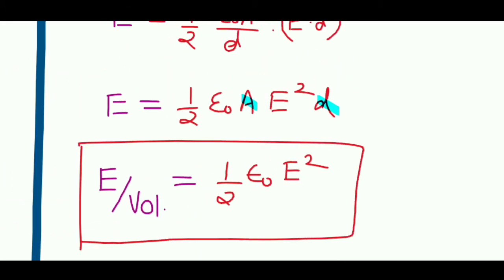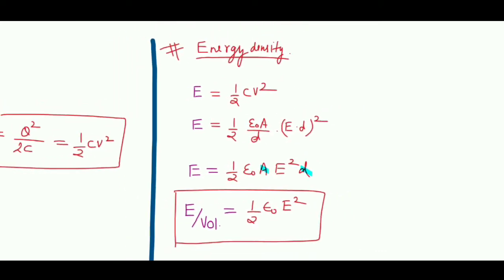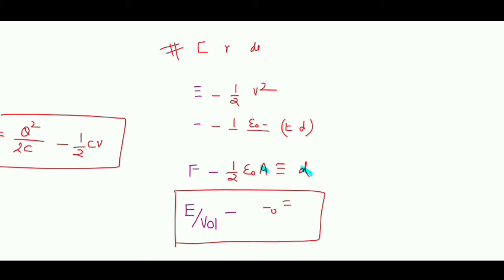And this value is not only for a capacitor. Wherever we have electric field, in whichever setup we have electric field, the energy per unit volume, the energy density, will be half epsilon naught E square.